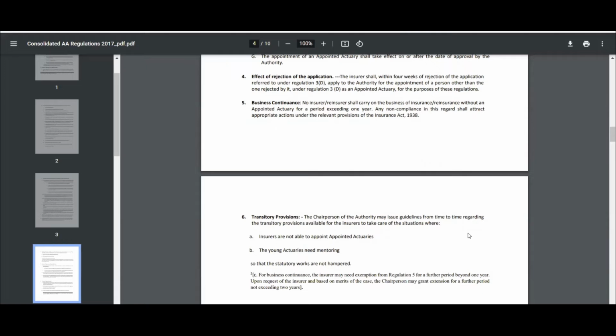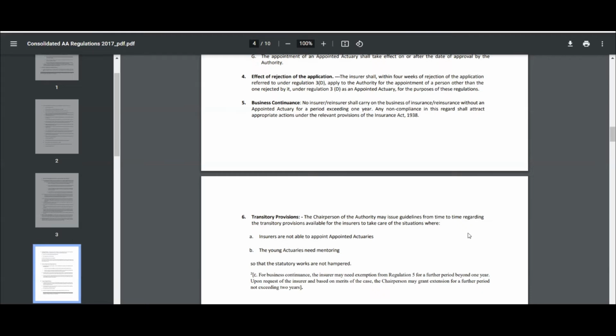And mind you, that regulation, which is that you need to clear the SA2, is a mandatory regulation. You cannot just skip it. So the authority may consider any request made by the insurer to consider the application, other than one related to professional misconduct, other than one related to the SA2 subject clarification, and if the person doesn't hold a certificate of practice. So these are the three areas where no relaxation is there from the authority.